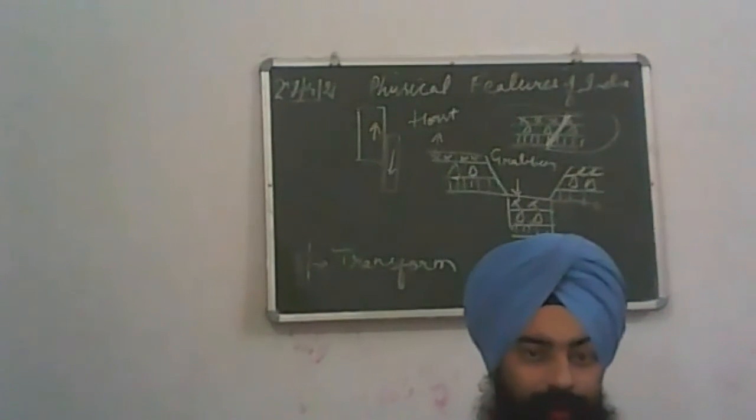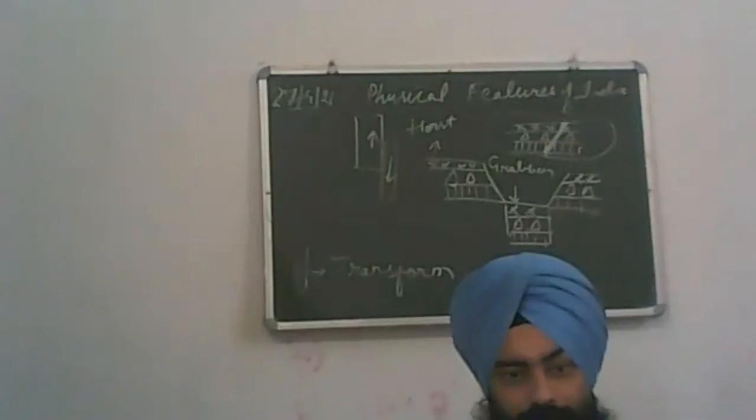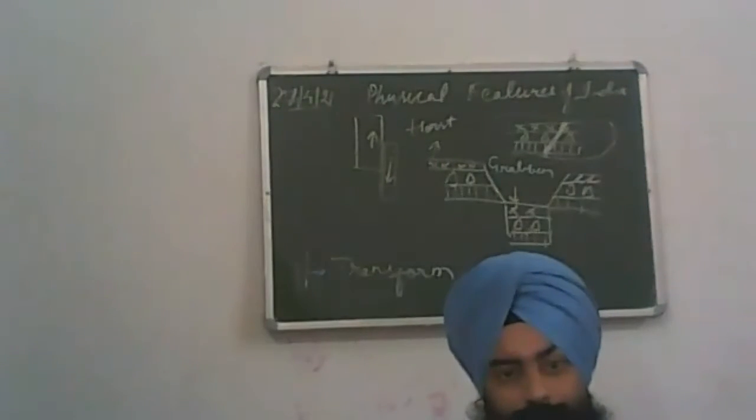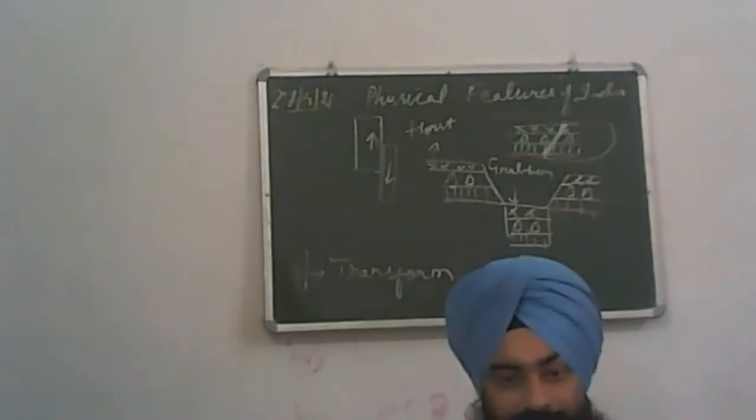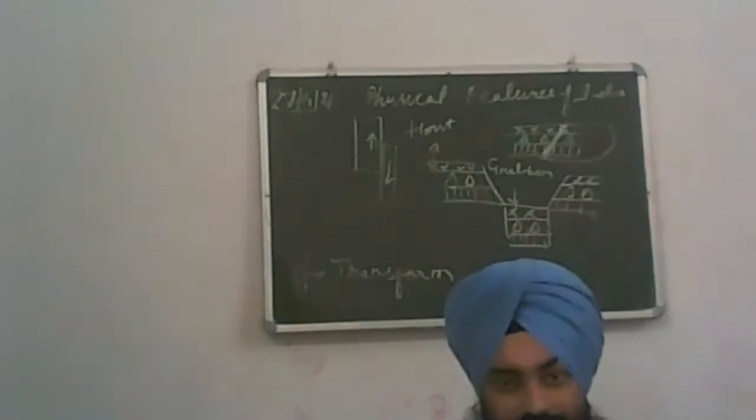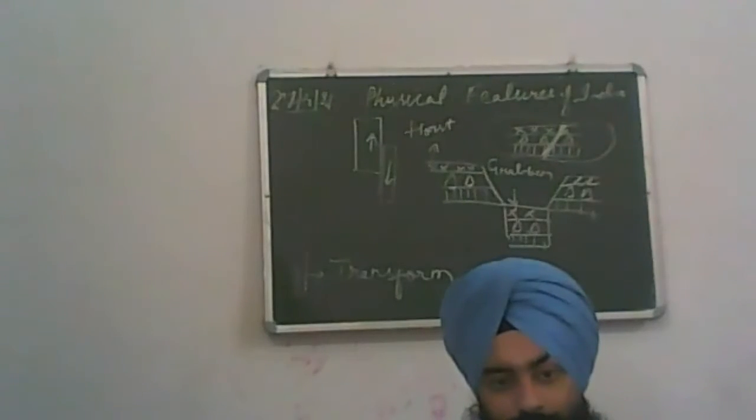This concept of plate tectonics, the convergent movements, is used to explain the formation of the Himalayas. It basically explains and favors the concept of convergent movement.